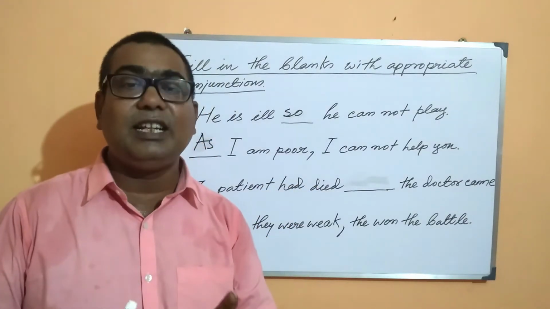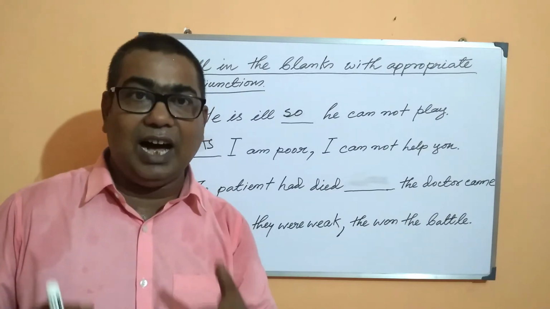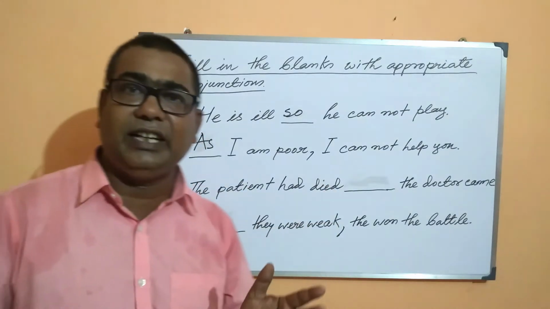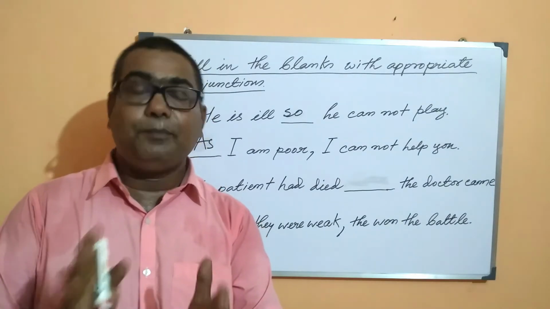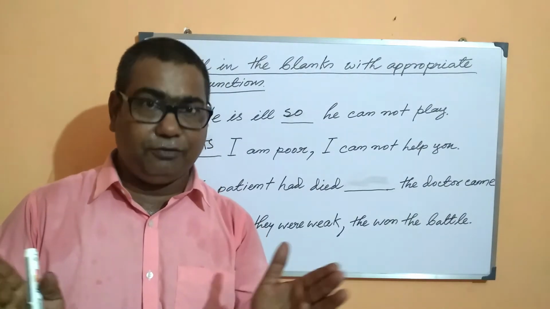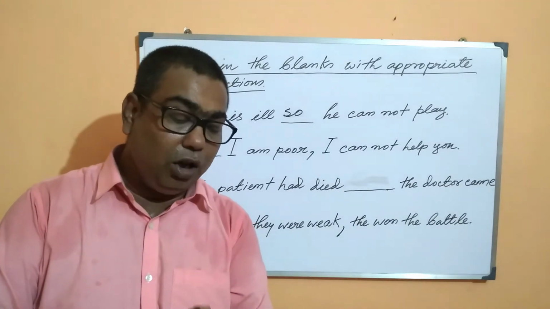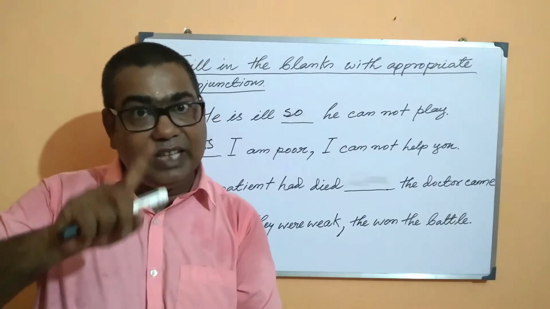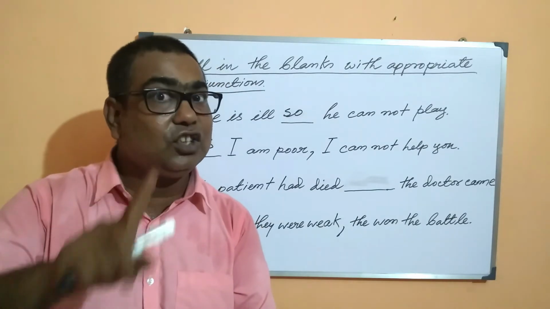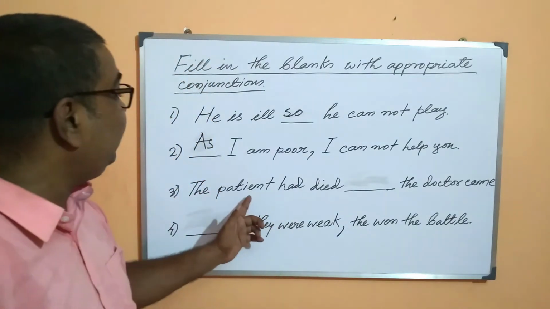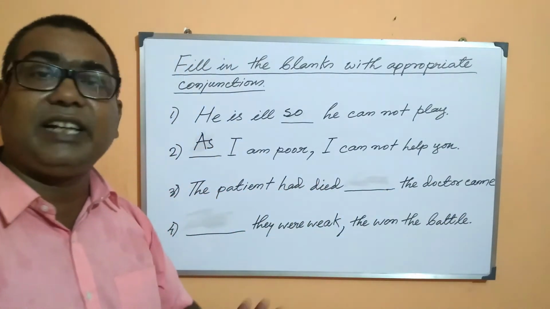So always remember, students, for conjunctions like after and before, whenever you are using after and before in a sentence where there are two parts, two actions, suppose you are joining these two sentences using either before or after, please notice that the action which has taken place earlier must be constructed using past perfect tense. That is why the patient had died, past perfect tense, the doctor came, simple past tense. A very simple thing.